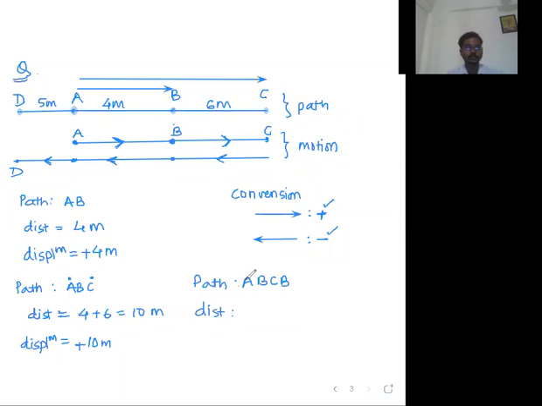Sheetal, think again. We are asking distance. Distance is the actual path length traveled. So for finding out distance, find A to B plus B to C plus C to B distance. Diksha, think again. Shital, distance cannot be negative. Distance is always a positive value. So you have to remove the sign.